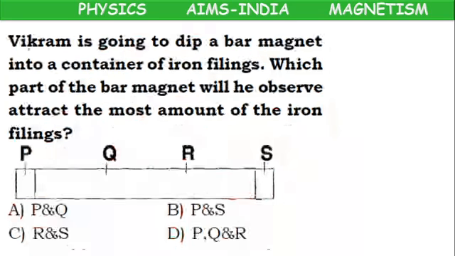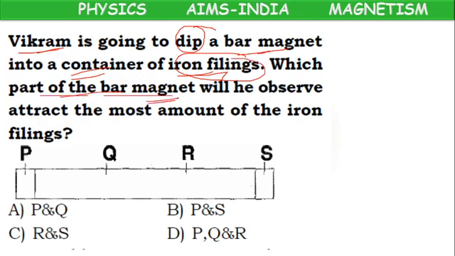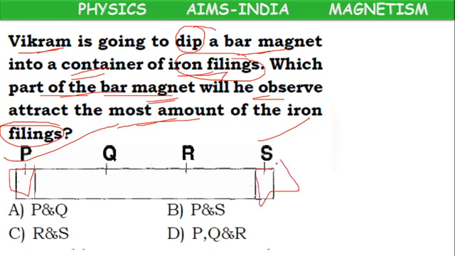Okay, children. Next, Vikram is going to dip a bar magnet into a container of iron filings. He is going to keep a bar magnet in a container full of iron filings. Now the question is, on which part of the bar magnet will he observe the most iron filings? At the poles. What are the poles here? One end P, one end S. Where can he observe more attraction? P and S. So option B is the correct answer.